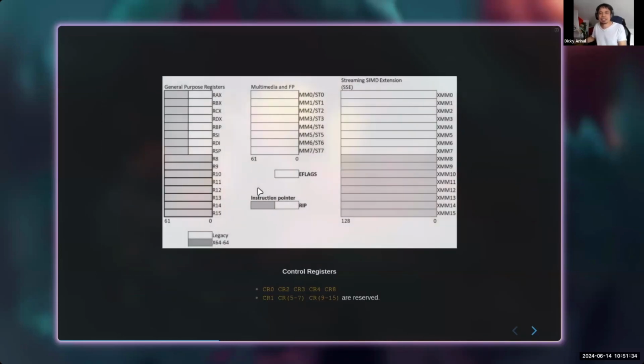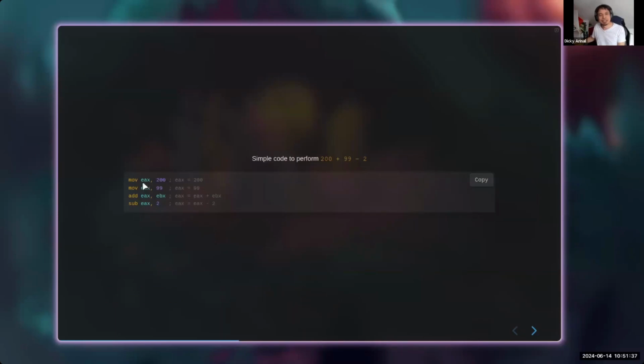Okay, so now this is one of the examples in our Intel operations. This is 32 bits. It's the same operation as with our hypothetical CPU, but now this is the real x86, right? So we are putting 200 to EAX, okay? We are putting 99 to EBX, and then we are adding EBX to EAX, and then the result is also in EAX like this, okay?